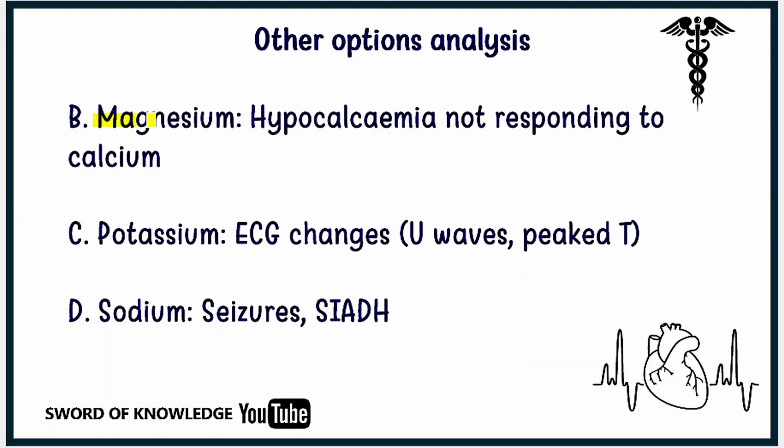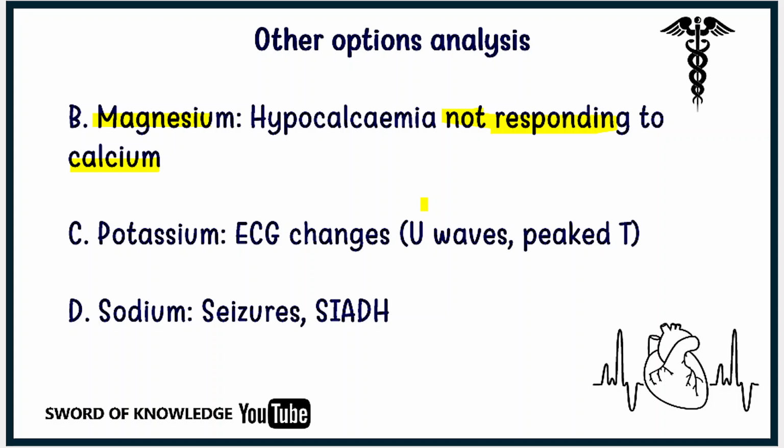Beta option was magnesium. When we have a case of hypocalcemia and we give the patient calcium, but the calcium is not responding. Okay, I repeat it again. Let's suppose we have this pediatric patient, a little boy.